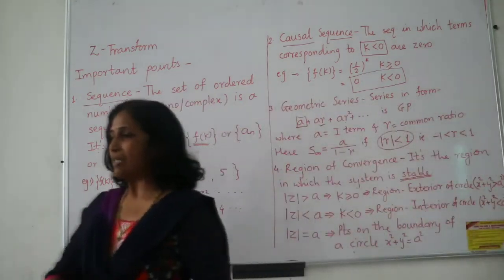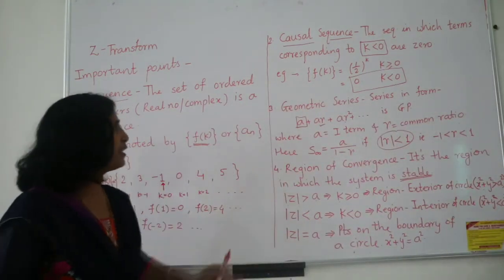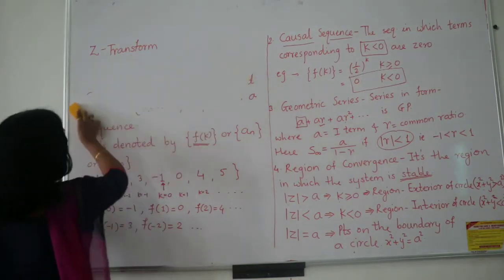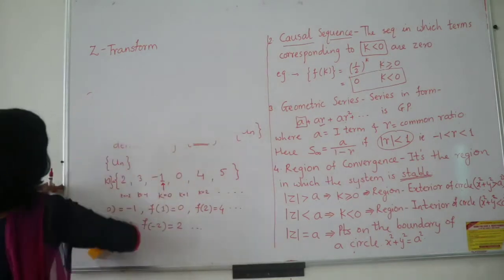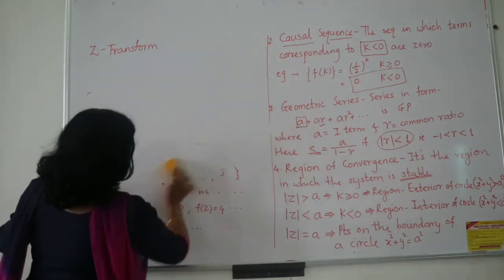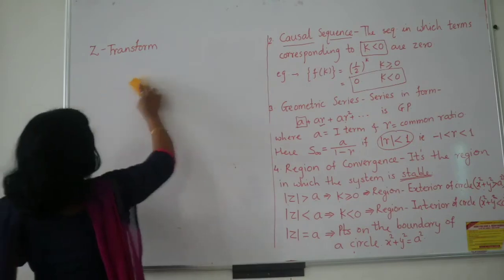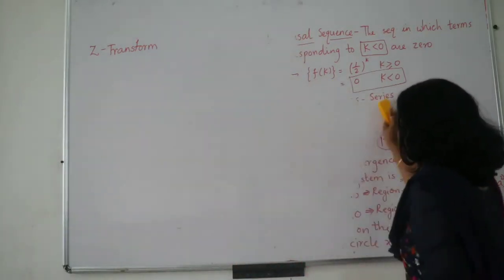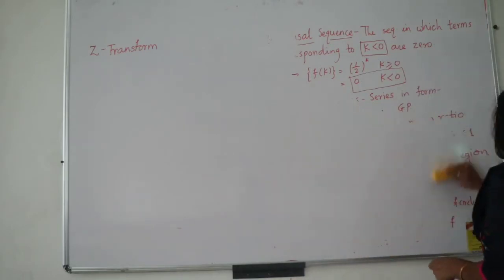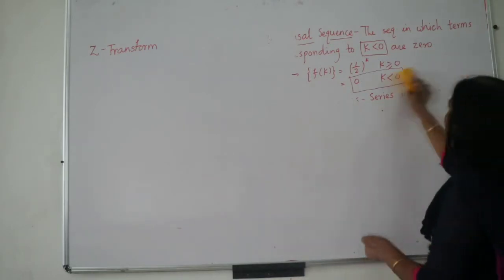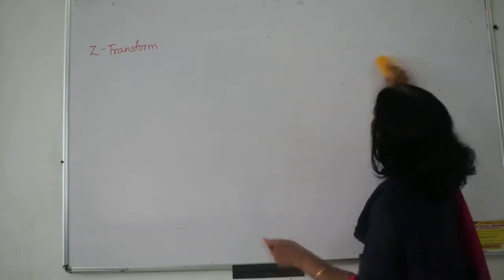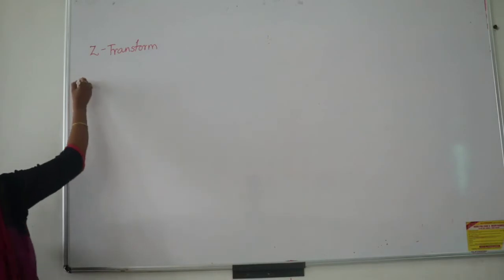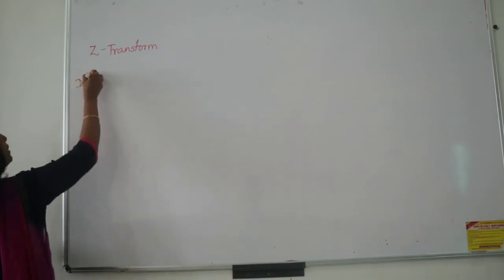So with this basic knowledge, because everything is needed, you must know what a causal sequence is, you must know how to find the summation of a GP, and the ROC, because in every Z transform we must know what the ROC is. Then and only then your example becomes meaningful. Then let us see the actual definition of the Z transform. We will define the Z transform like this, and then work out a few examples.